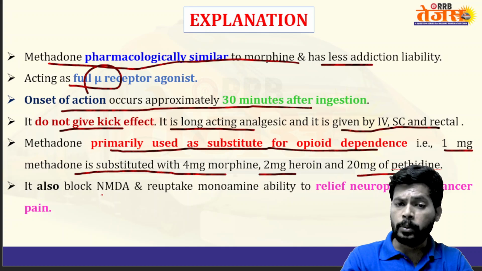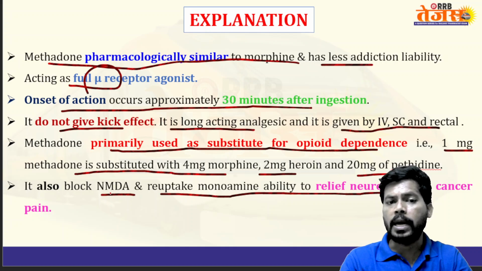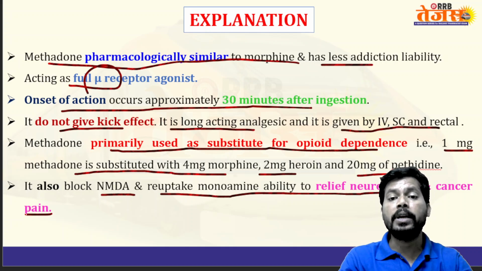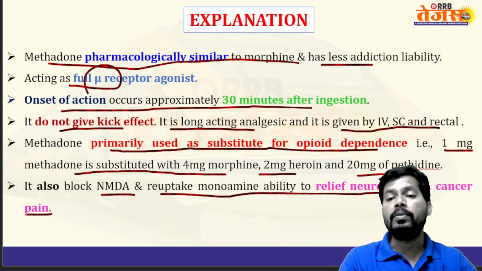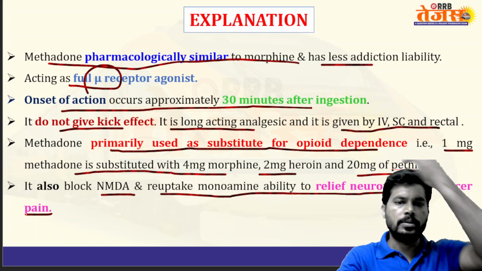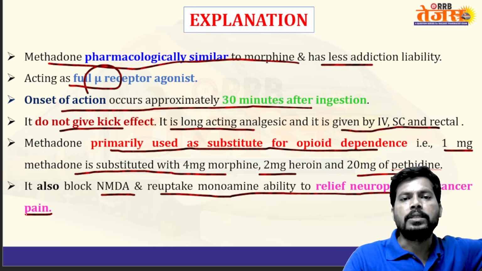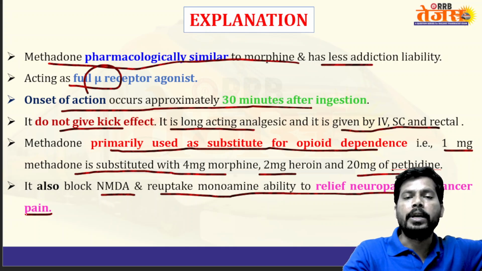It also blocks NMDA receptors and inhibits the reuptake of monoamines, giving it the ability to relieve neuropathic and cancer pains. So that is regarding methadone. Methadone is the drug of choice for opioid dependence, if a person is dependent on opioids for his own purpose, to get a kick, to get euphoria, a state of well-being.